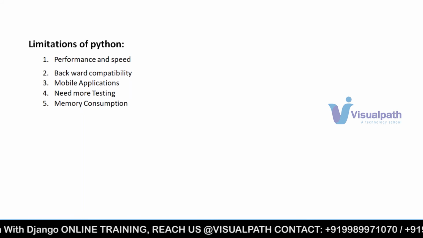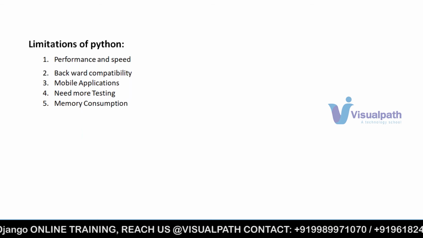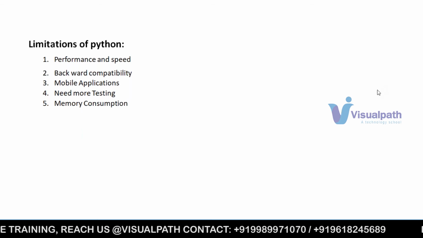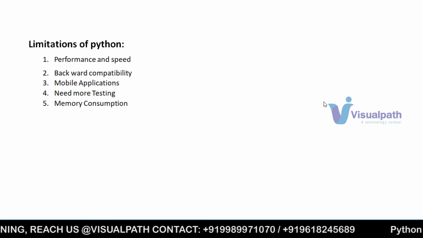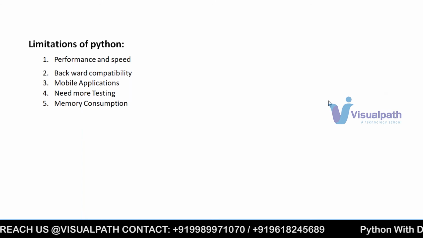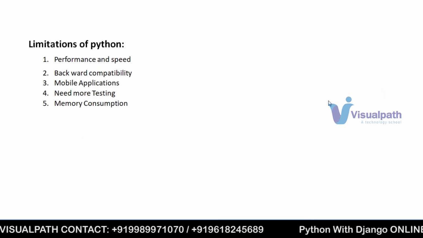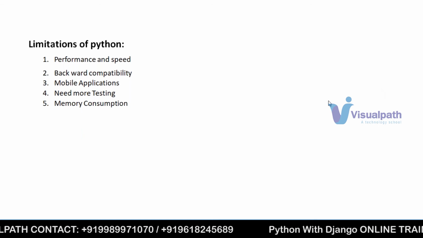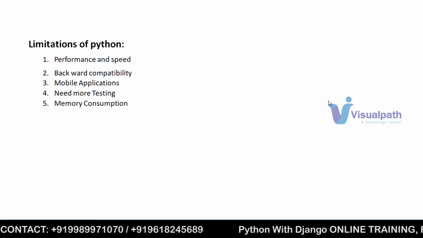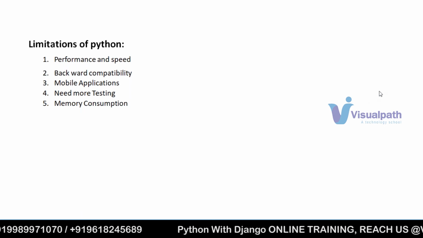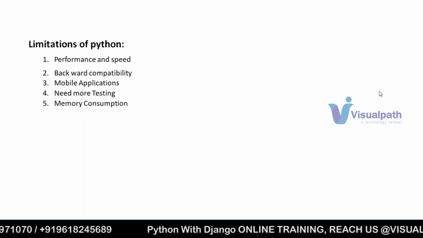So why are performance and speed slow? Any idea? Based on our conversation till now, why is performance less if we go with Python? Because it is an interpreted programming language, right?